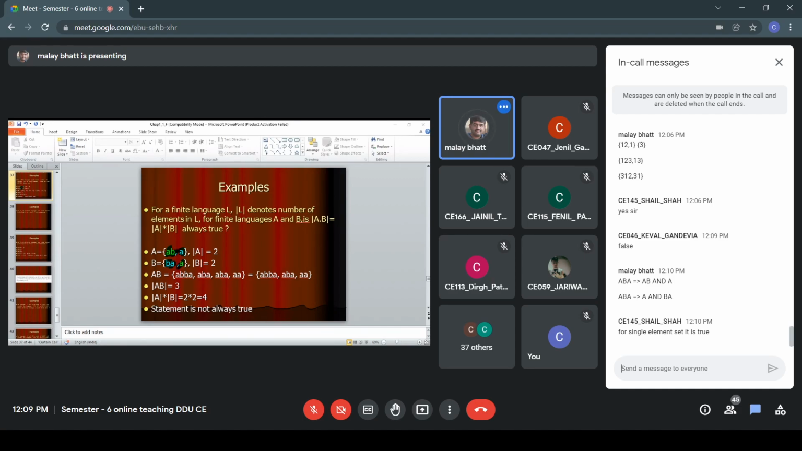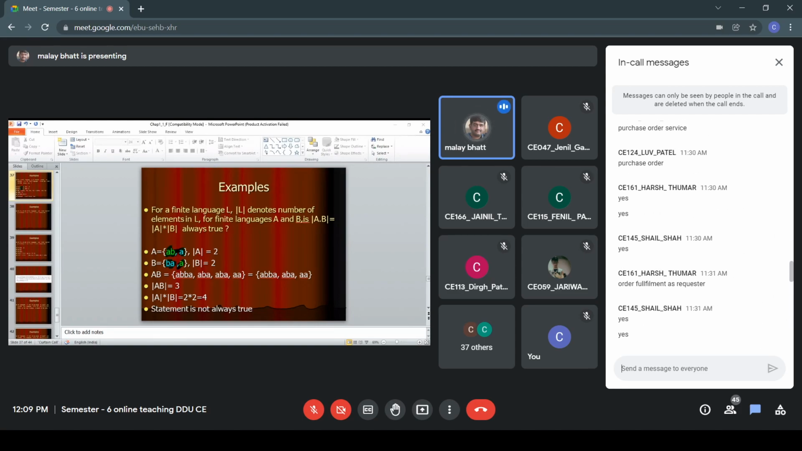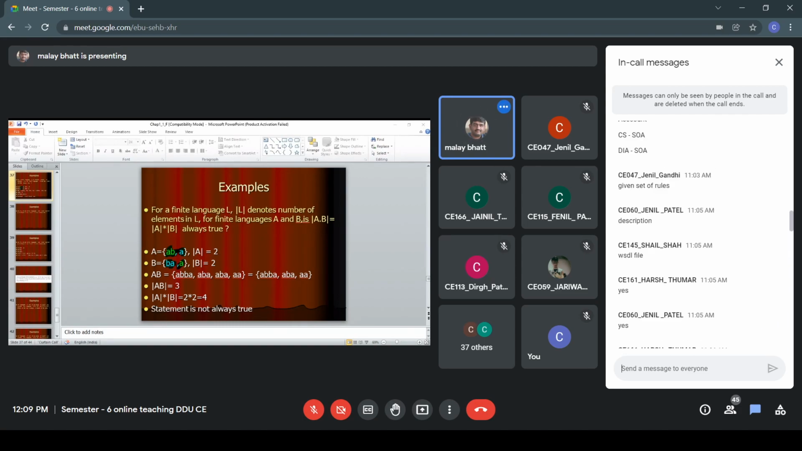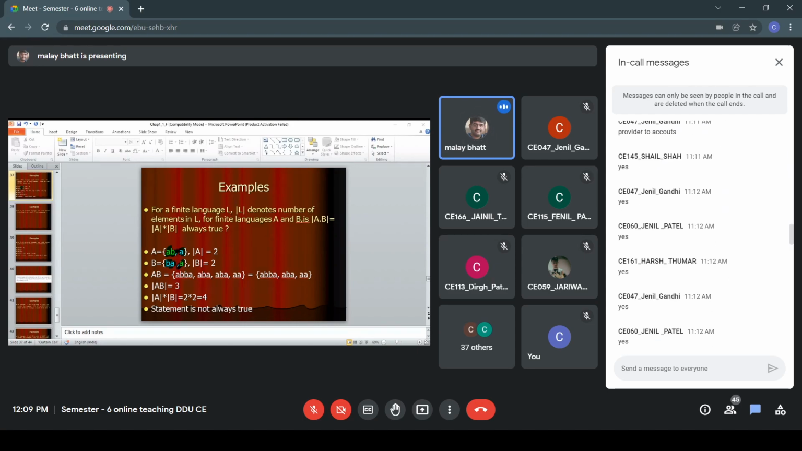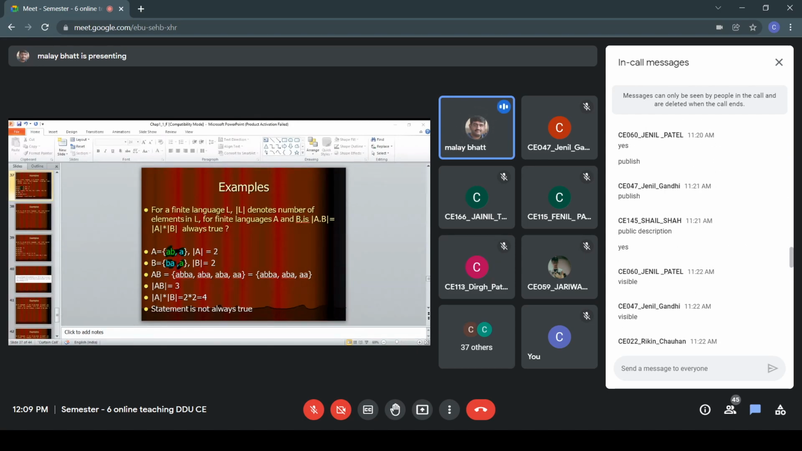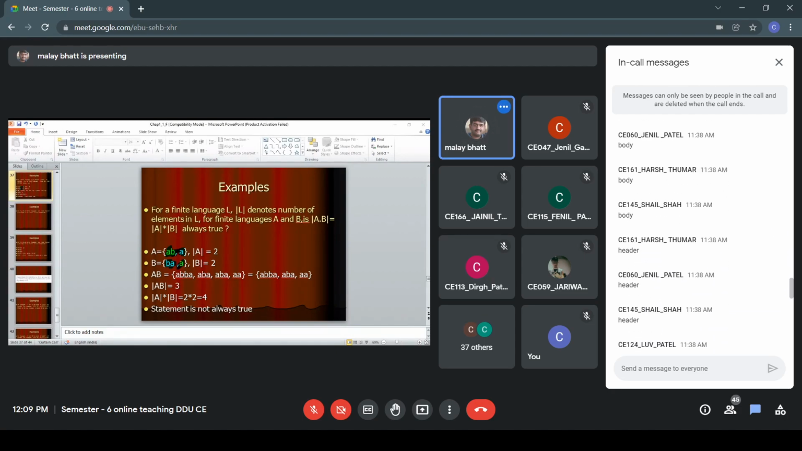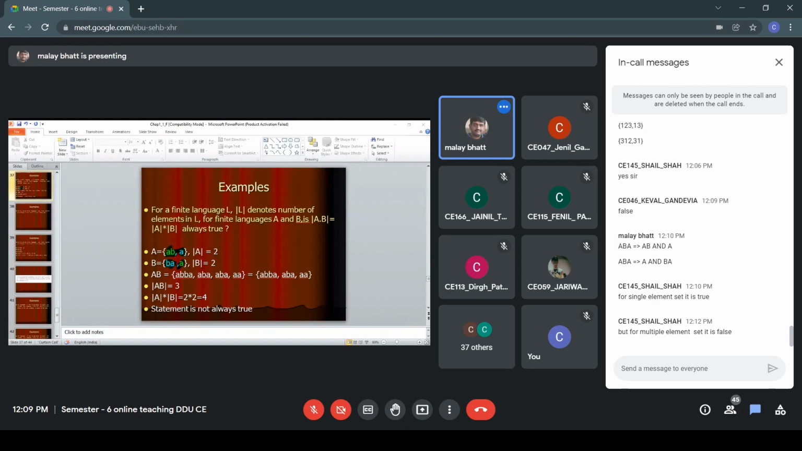Yes, definitely. If it is a single element, you have only one element in both. So 1 into 1, you will get 1. It is obvious, right? Because if you have one element in both, then 1 into 1 will give you 1. And when you do a concatenation of one element with one element, again it will be a single element. So for a single element set, it will be always true.